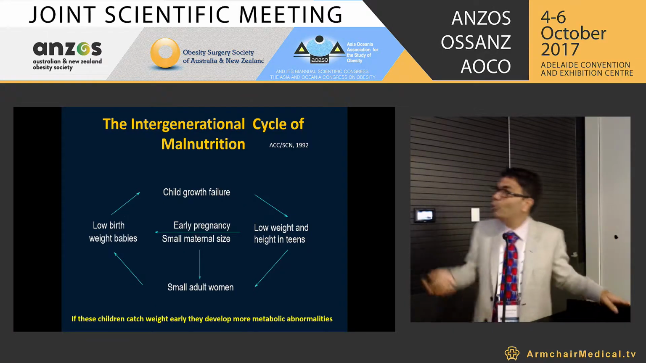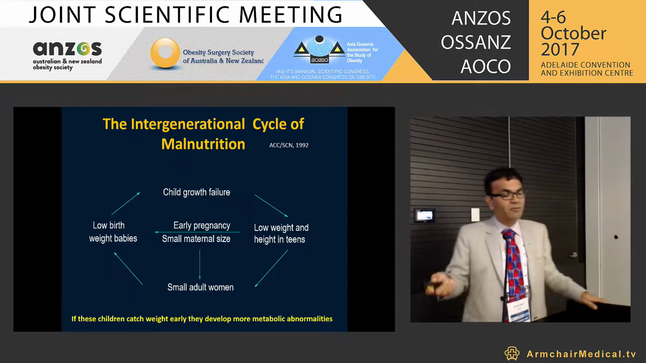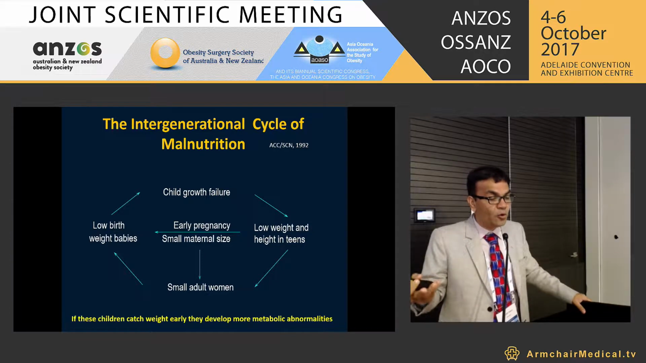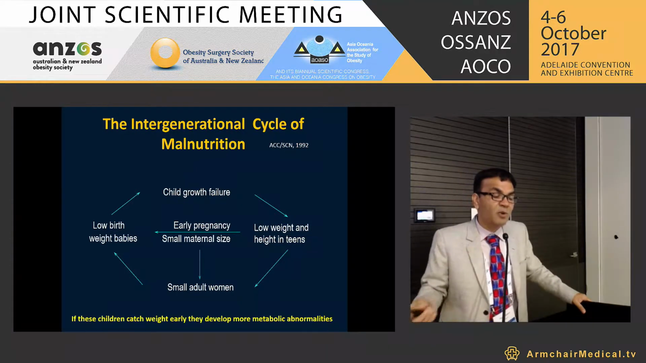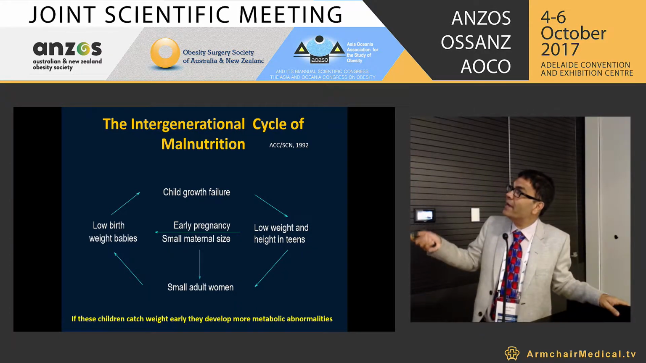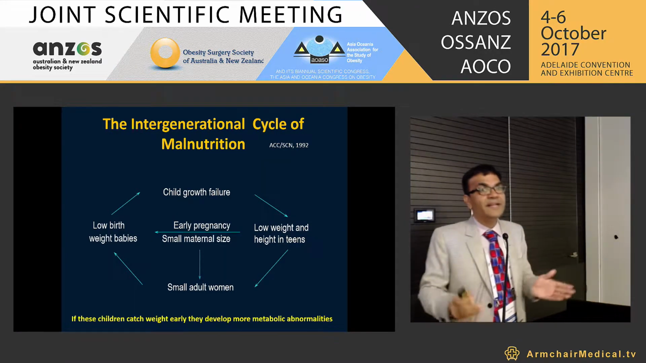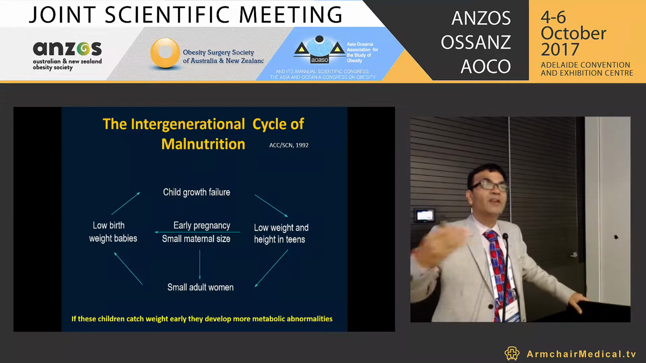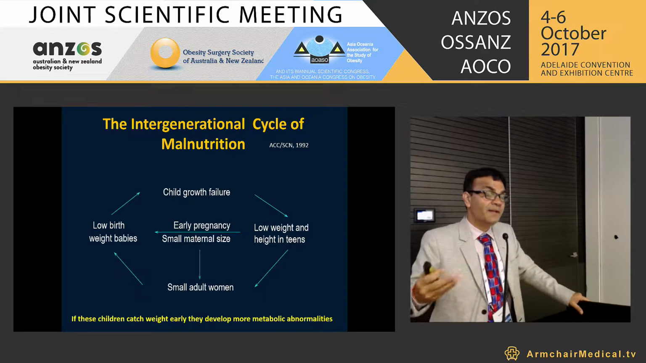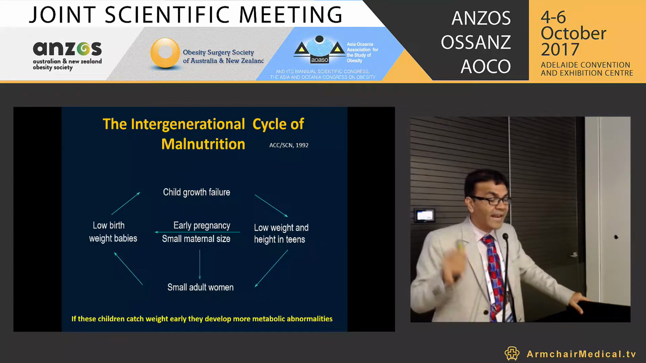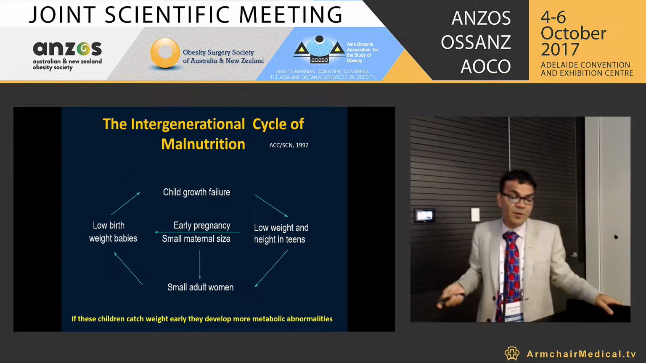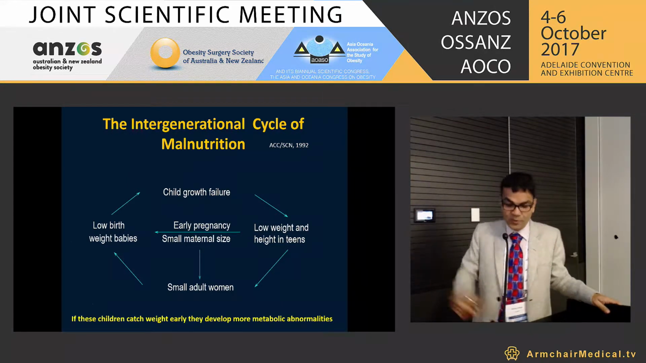What happens? A low birth weight baby comes. The low birth weight baby has child growth failure, again low weight and height in teens, becomes a small adult woman, which will again make a small maternal size. So this is the reason why they get an intergenerational cycle of malnutrition, which is also prevalent in our country. If these children catch up weight early, they develop more metabolic abnormalities. So this is very important.